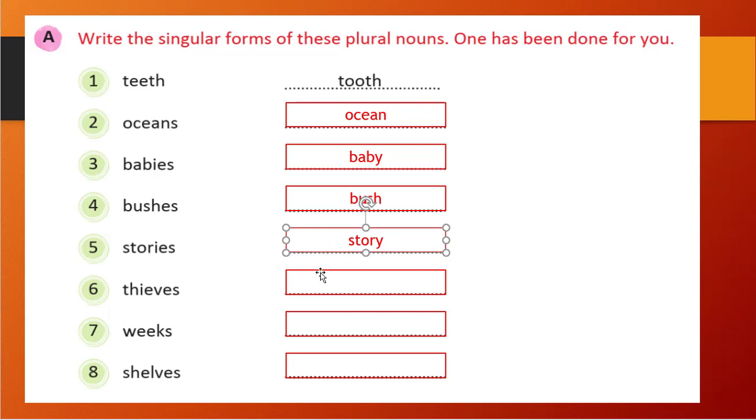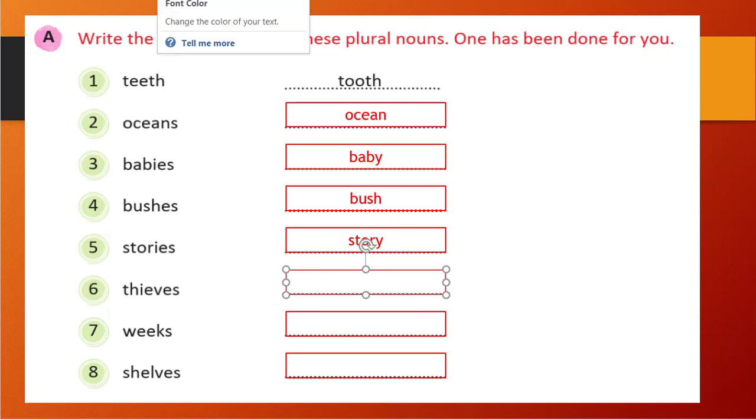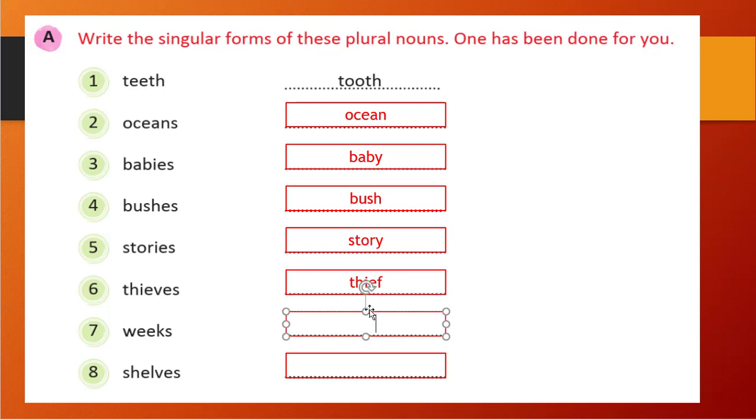So here ves is given, so we need to remove ves and we will put f, so it will become thief, right? Yes. See, weeks, only s is there, so we need to remove s and write it the same, so it will become week. And shelves is given, so in this also you see ves is there, it will become shelf. See, we have done this exercise also, right?